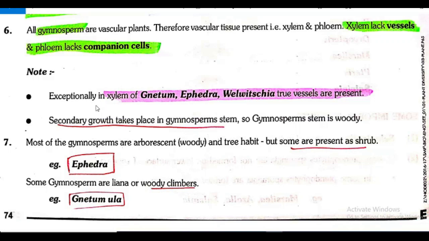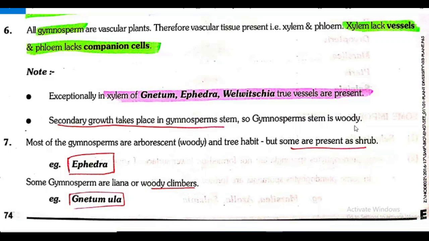But exceptionally in xylem of Gnetum, Ephedra, Welwitschia, true vessels are present. So, generally when we are speaking of gymnosperms, xylem lack vessels and phloem lacks companion cells. But exceptional cases are there. Some of the species like Gnetum, Ephedra, Welwitschia, in them true vessels are present. Secondary growth takes place in gymnosperm stem. So, gymnosperm stem is woody.